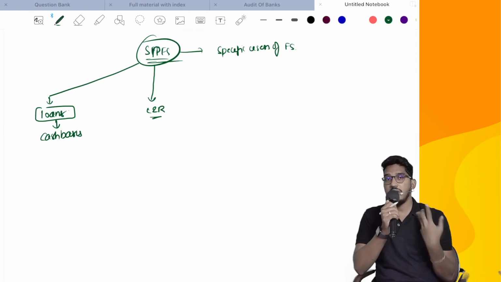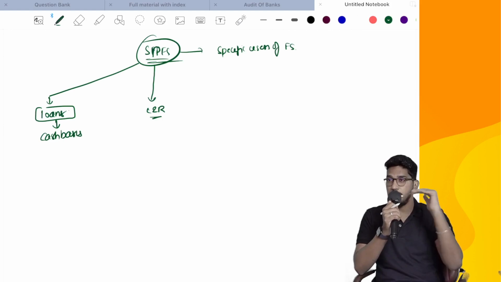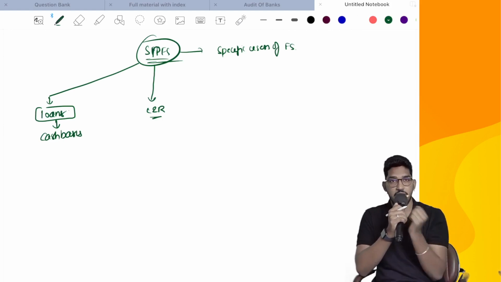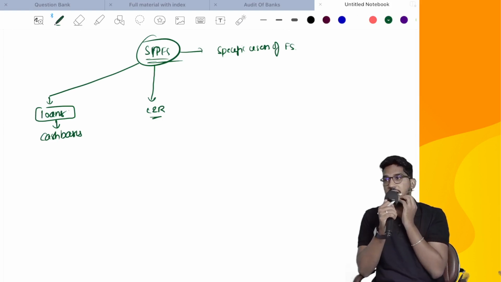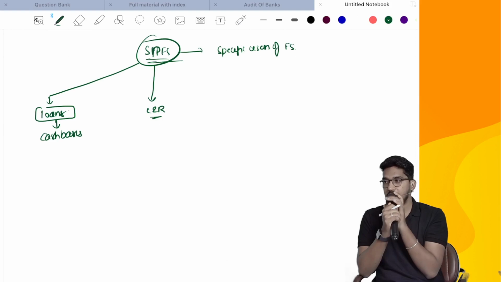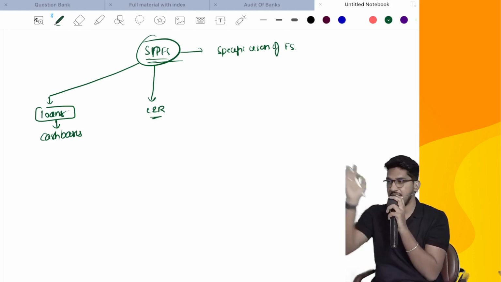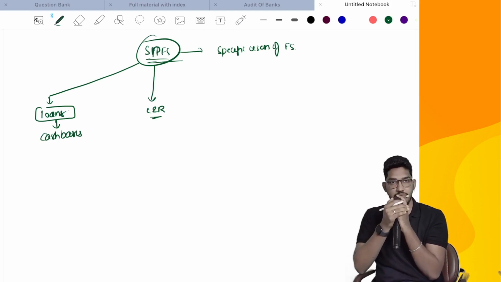For RERA authority, they want to make sure how much money you have collected for the sale of flats, and what progress you have made before you give the delivery. They want to know. RERA is a regulating authority for real estate. So to know that, RERA is asking you to prepare the financial statements project based. So that could be one example where financial statements are prepared only to fulfill the requirements of that regulatory authority.